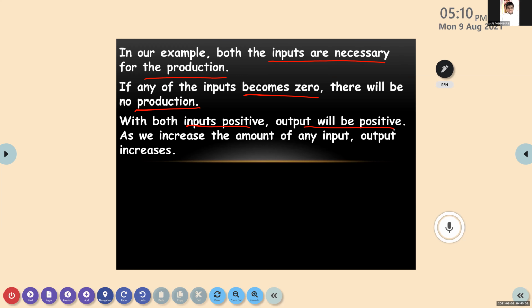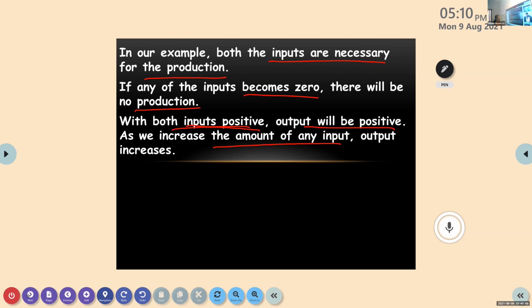As we increase any amount of any input, what will happen to the output? If we are increasing labor from 1 to 2, or from 1 to 3, what will happen to the output? It will increase. Okay. So these are a few conditions which are given. You can see both the inputs are necessary for production. If any input is 0, there will not be any production. At the same time, both should be positive, then only the output will be positive. As we increase the amount of any one input, the output also will be increasing.